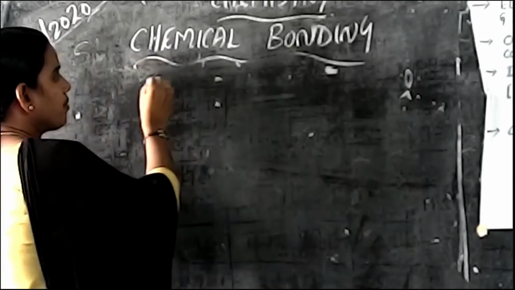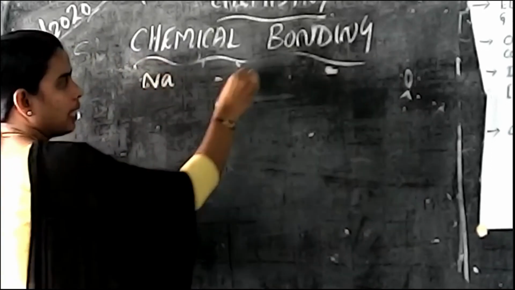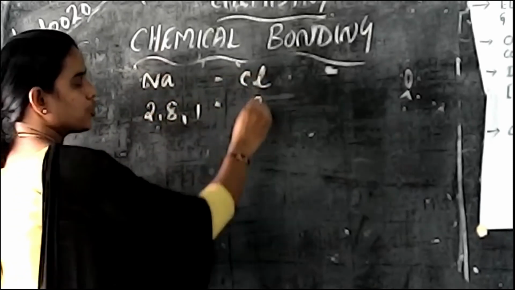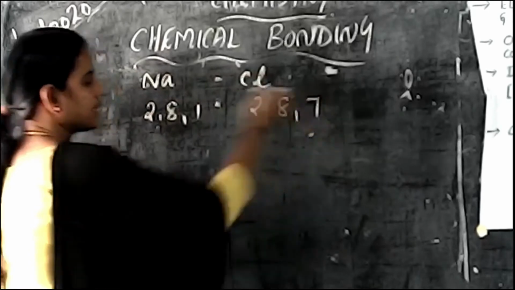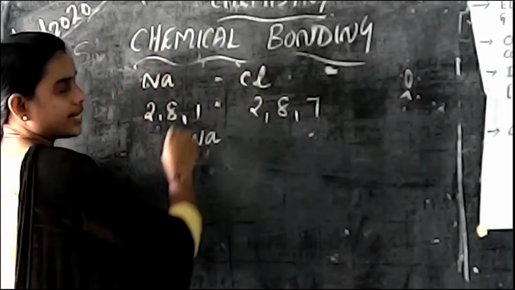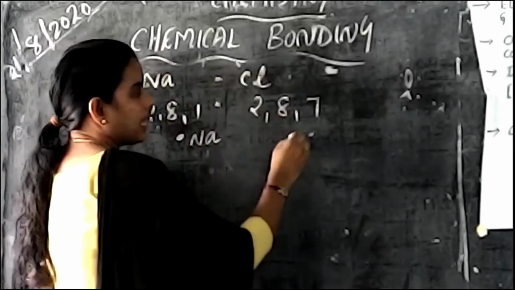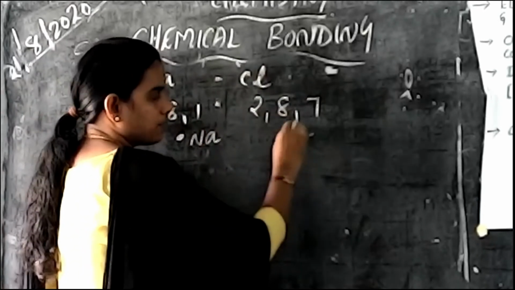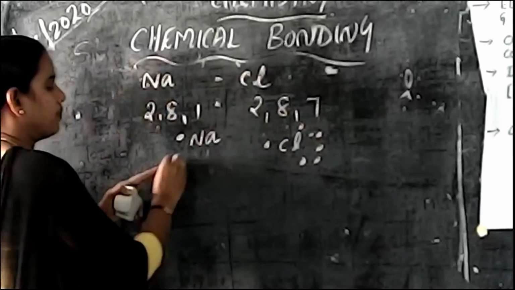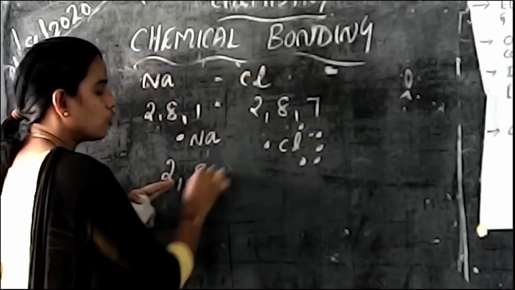Here we are taking sodium and chlorine, 2, 8, 1 and 2, 8, 7. Here the 1 electron is donated to the chlorine atom. Here chlorine accepts 1 electron. So finally the configuration is 2, 8.